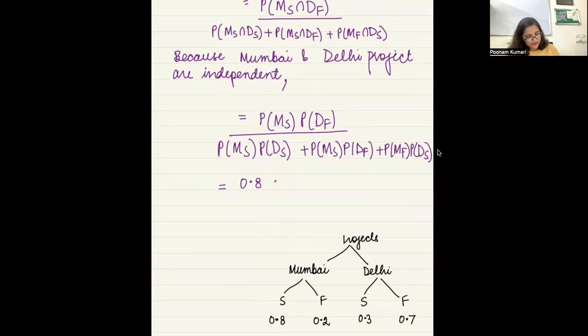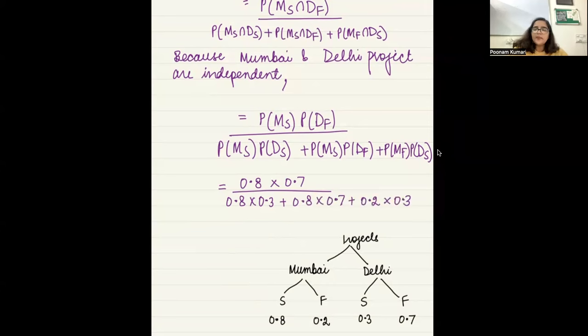Delhi failure is 0.7, divided by Mumbai success Delhi failure, Mumbai success Delhi success, Mumbai failure Delhi success: 0.8 times 0.3, right? Plus 0.8 times 0.7 plus Mumbai failure 0.2 times Delhi success 0.3, right? Or this could also be 1 minus both failed. Both failed is 0.2 times 0.7, right? That can also be done, right?